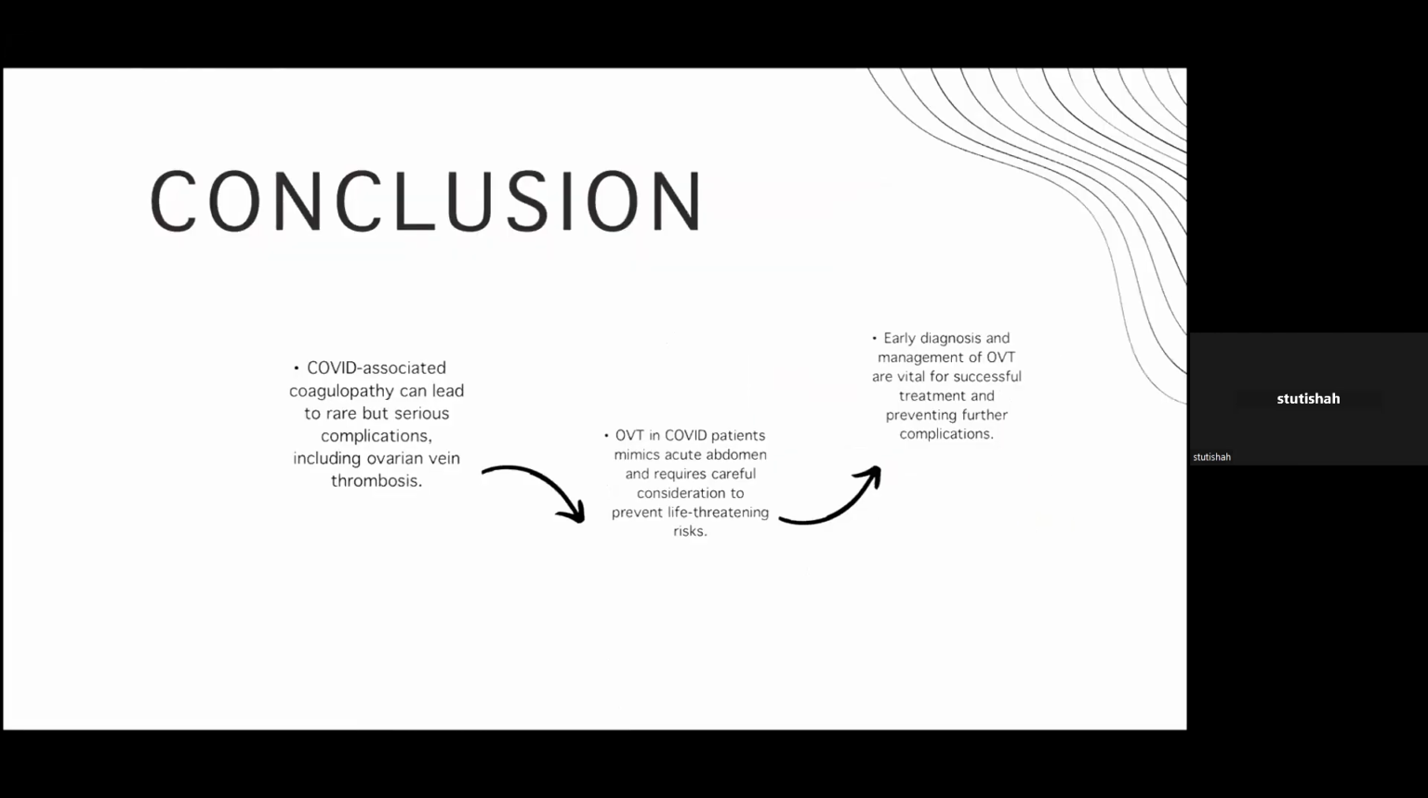In conclusion, we can analyze that COVID-associated coagulopathy can lead to rare but serious complications, including ovarian vein thrombosis. OVT in COVID patients mimics acute abdomen and requires careful consideration to prevent life-threatening risk. Early diagnosis and management of OVT are vital for successful treatment and preventing further complications.